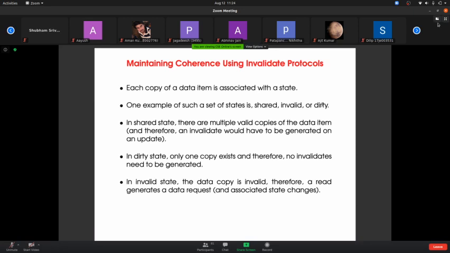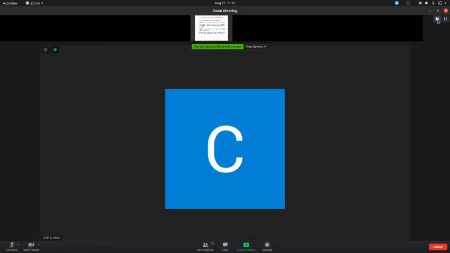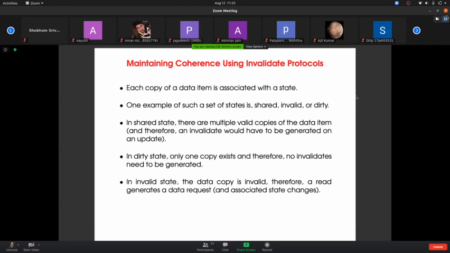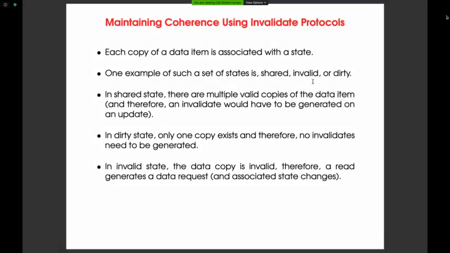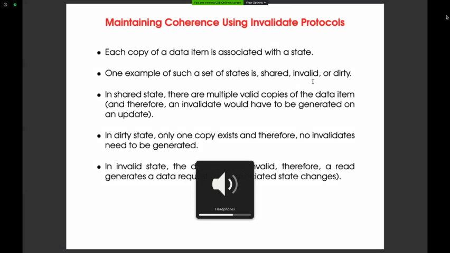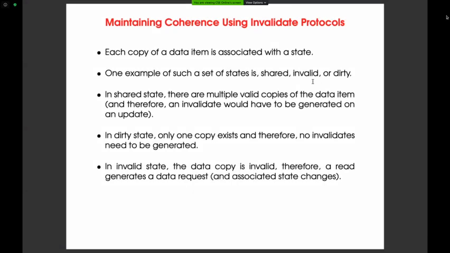If you have a block x and it is dirty, it means somebody has the latest copy which you don't have. Okay, right. And there is another state which is not mentioned here. It is called exclusive or modified, in the sense that you have the only copy and nobody else has a copy. That is not mentioned here. Okay, if you open a computer architecture book, it is very clear there.